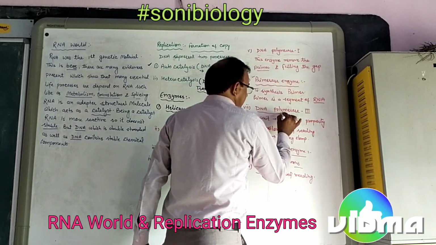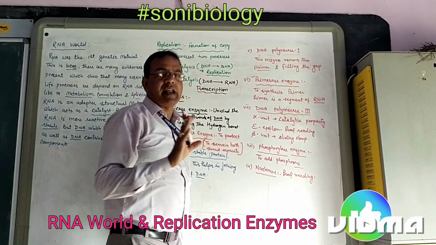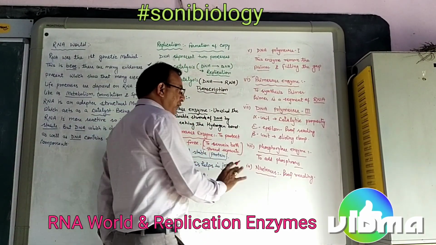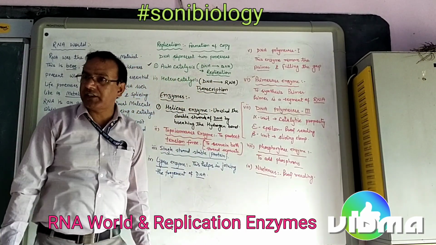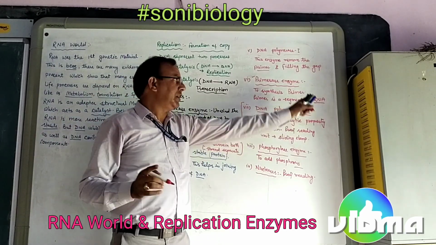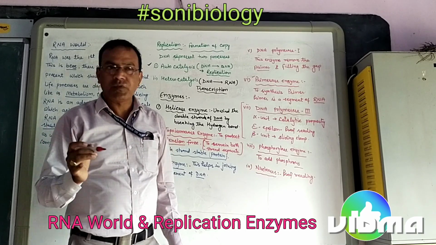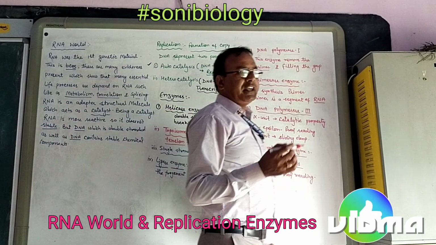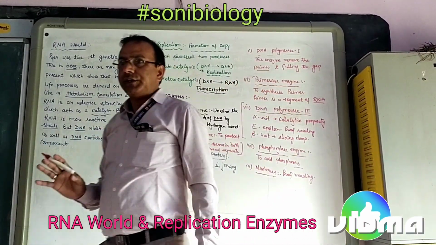Next enzyme is DNA polymerase 3. As we discussed, there are 9 enzymes required in replication. Out of 9, the one enzyme which synthesizes the DNA is DNA polymerase 3. All the remaining 8 enzymes only help. DNA polymerase 3 contains 3 units: alpha unit, epsilon, and beta unit.